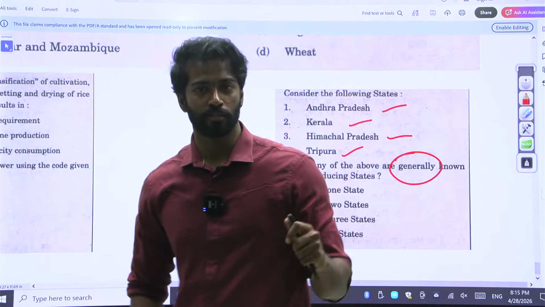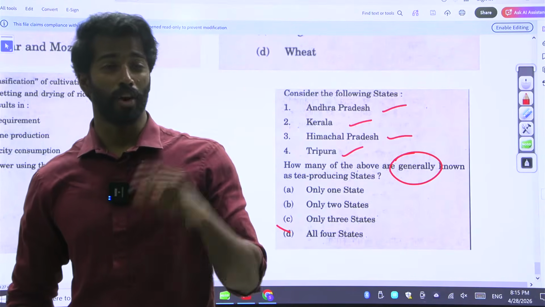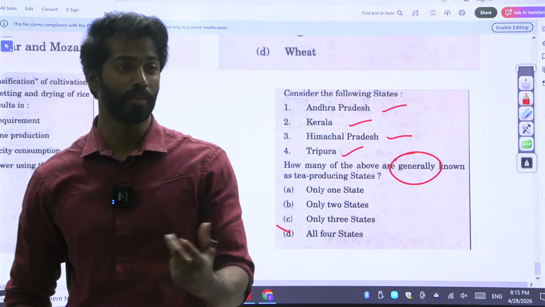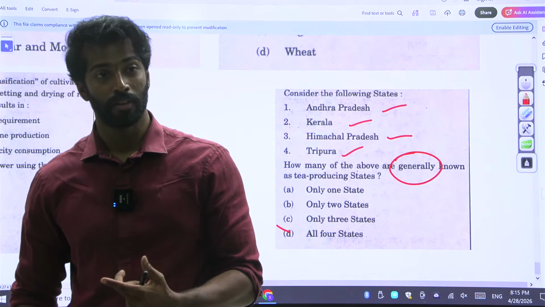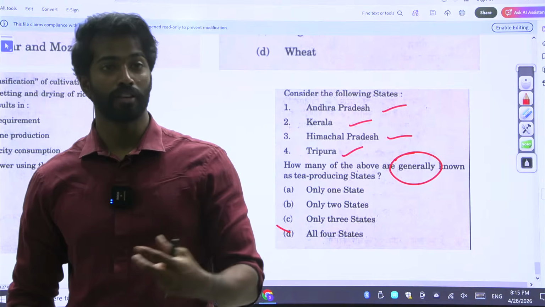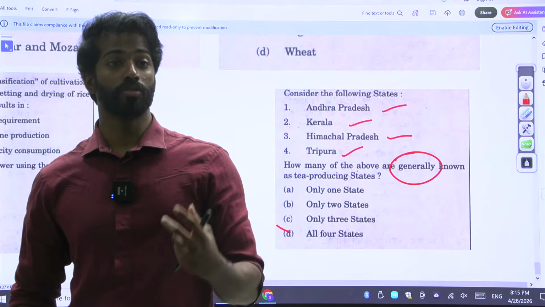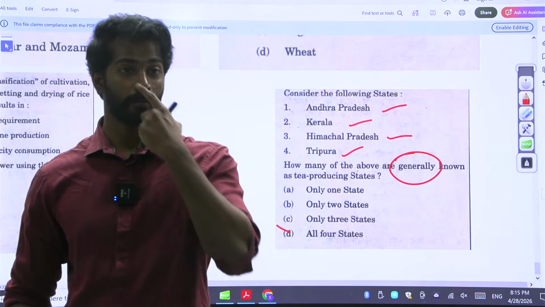That ends this class. I hope you guys have understood all about how geography works in UPSC. Right? Geography, like elimination techniques, you shouldn't leave. There are not many elimination techniques that you can use in geography, but you can use knowledge.